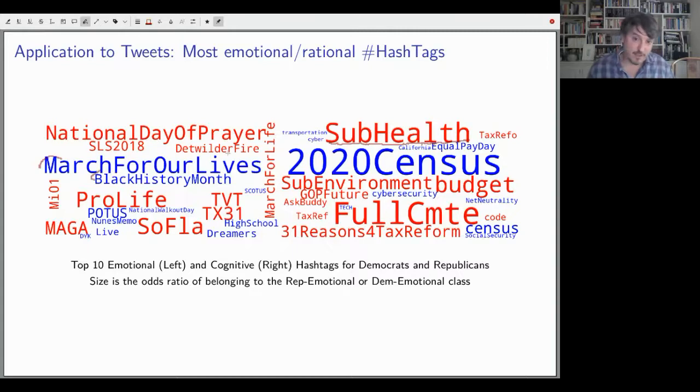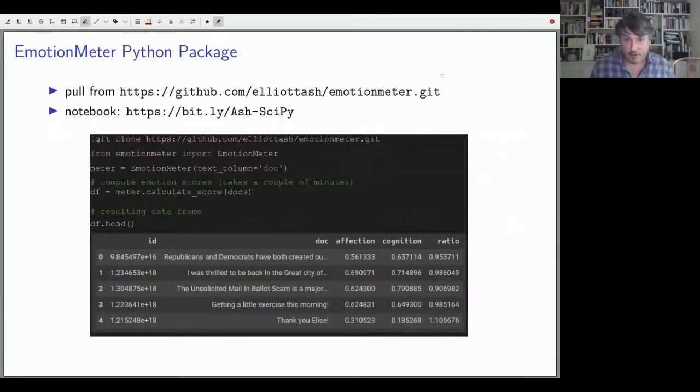These are the Democrat ones, right? And so it works on Twitter as well. In our source code, which you can pull from here, we have a tutorial or an example to produce the affect and cognitive scores in this corpus of tweets.